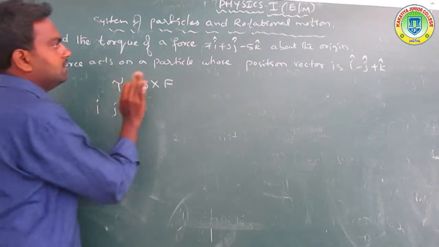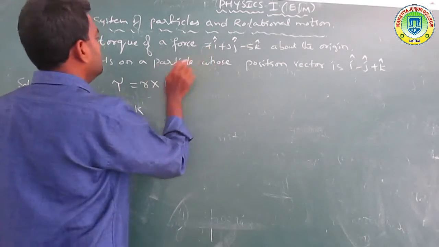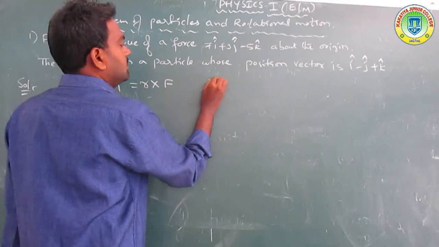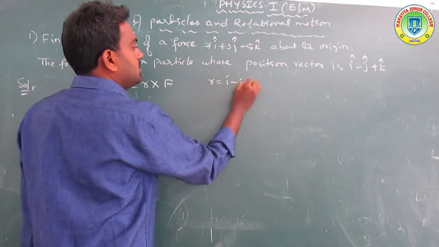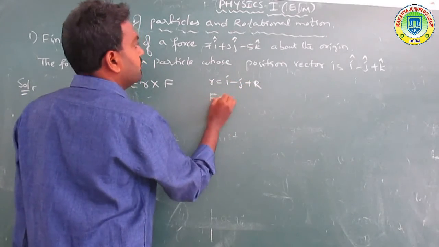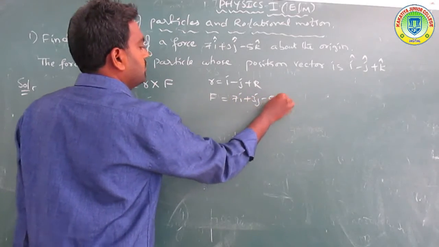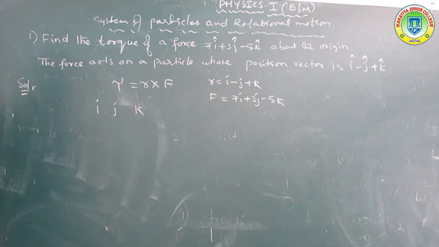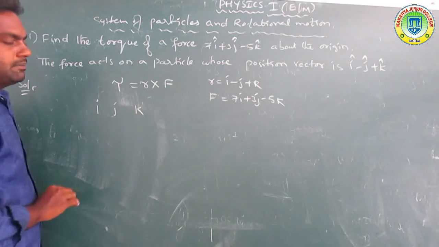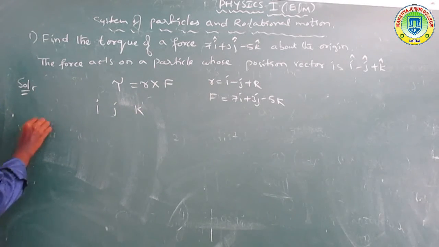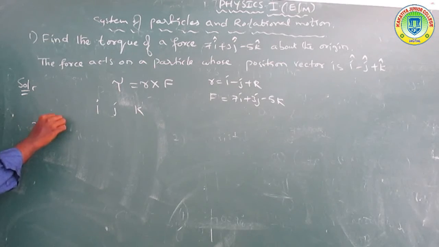Here r is equal to i minus j plus k, but the force F is equal to 7i plus 3j minus 5k. By the determinant method, r cross F is equal to: